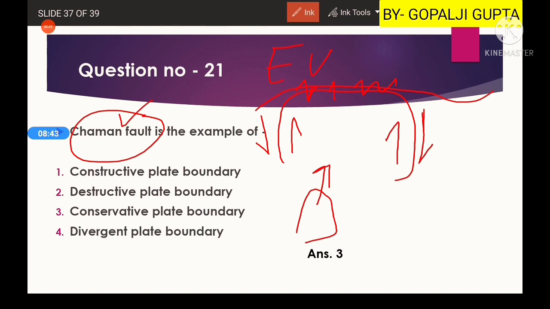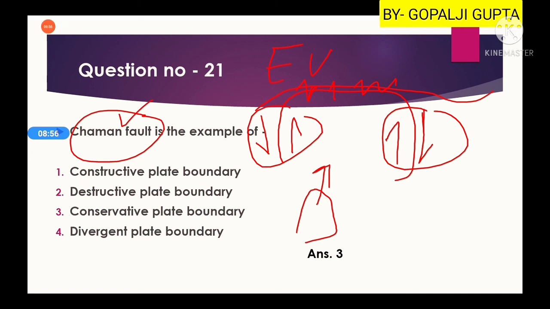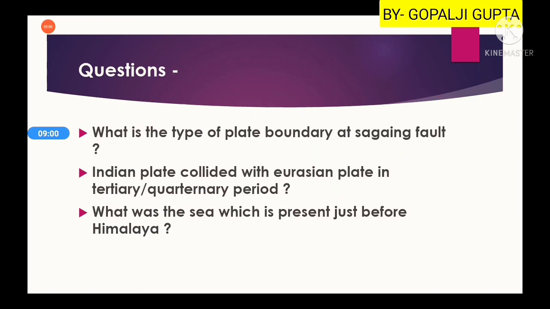Another fault is known as the Sangling fault. So two faults are there, one is Chaman, another is Sangling. Now you can answer in the comment box which one is Chaman and which one is Sangling fault. So these are the two faults of conservative plate boundary.